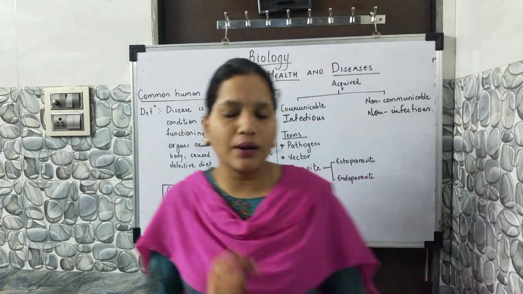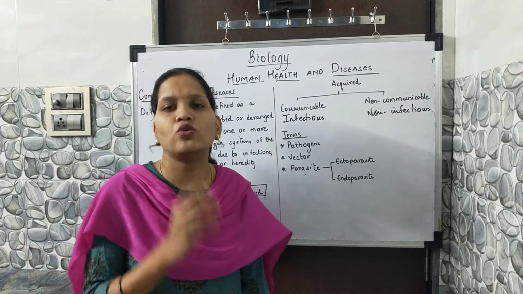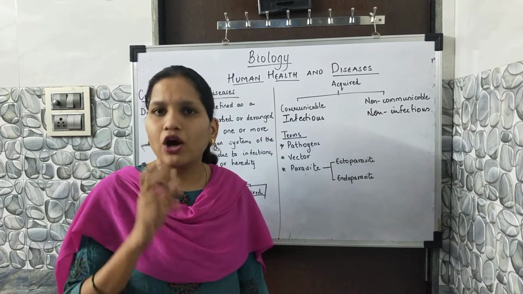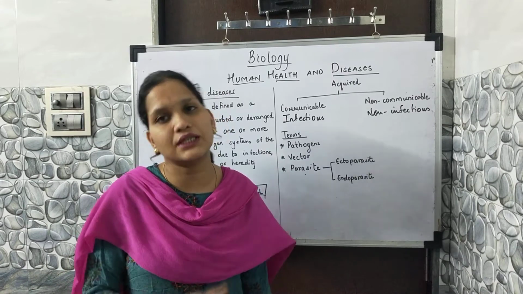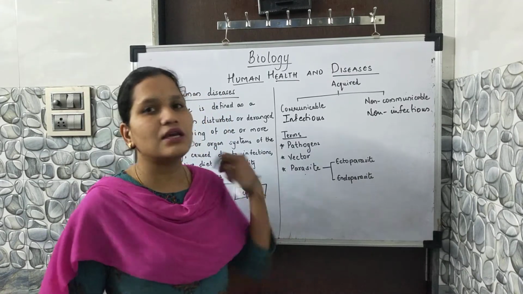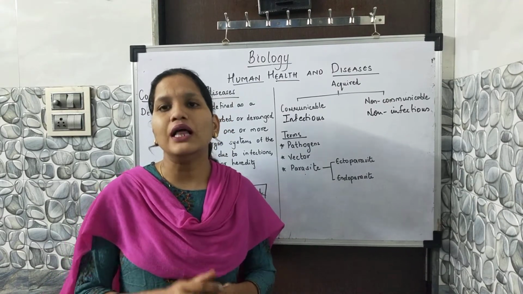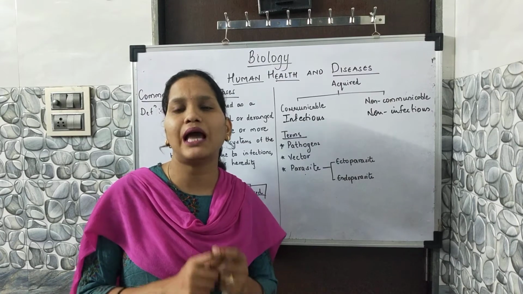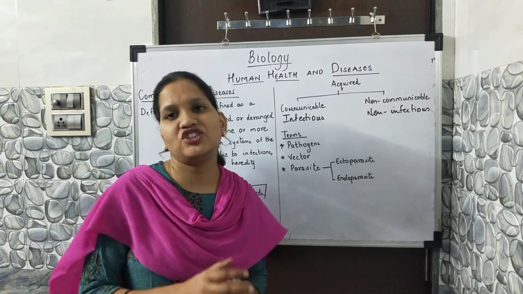Now, communicable diseases, it means what? The disease which can be spread through some kind of communication, either from the human body or by means of a vector body or an insect body. As we know, malaria is spread with the help of the mosquito, the female anopheles mosquito. Yes, we call this type of disease an infectious disease.